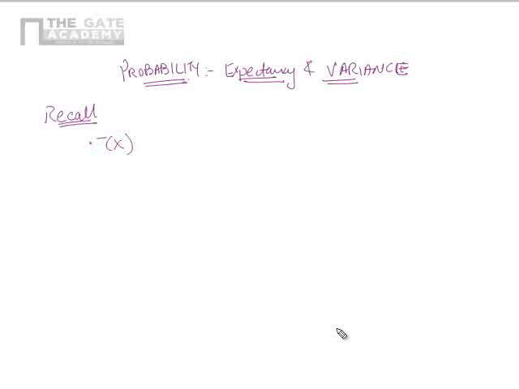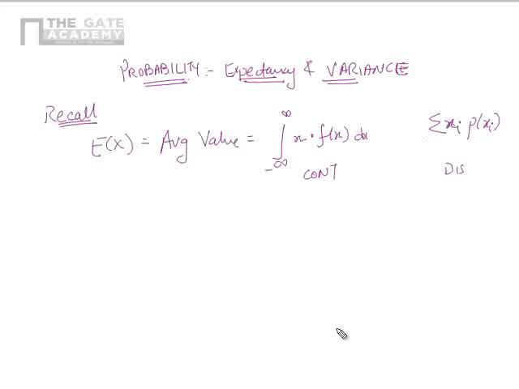Expectancy of x is nothing but the average value, and we defined it as integral from minus infinity to infinity of x into f of x in case of a continuous variable distribution. In case of a discrete distribution, we defined it as sigma xi into probability of xi over the range. This is the discrete case, correct? And variance is nothing but the mean of square deviation.